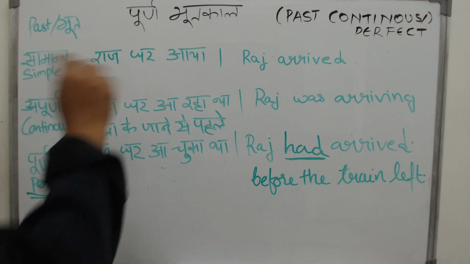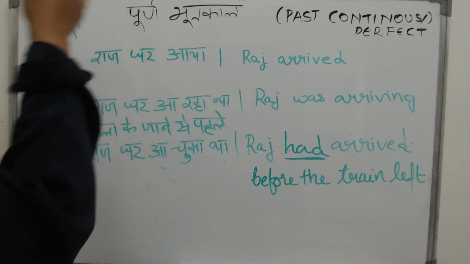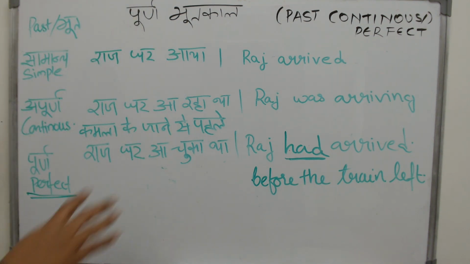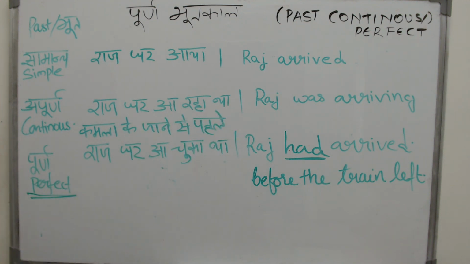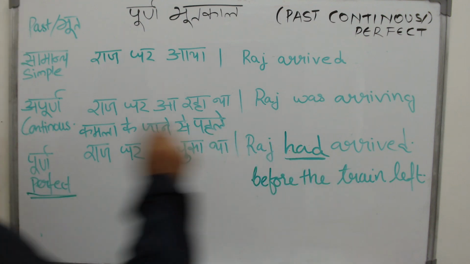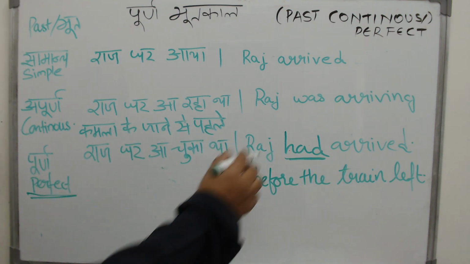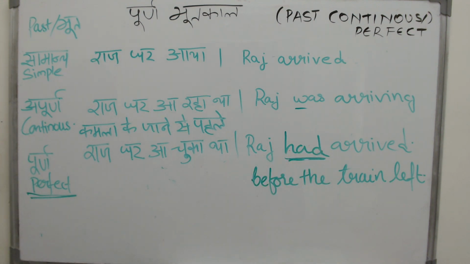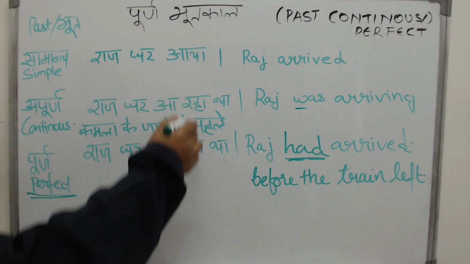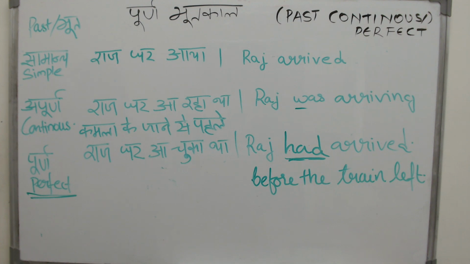You see the difference between the Purna Bhutkal and the Apurna Bhutkal? Aa raha tha, aa chuka tha. Just that difference. Was arriving, had arrived. So for one you have the helping verb was, for the other one you have the helping verb had, and here raha and chuka is the only difference that you will make.